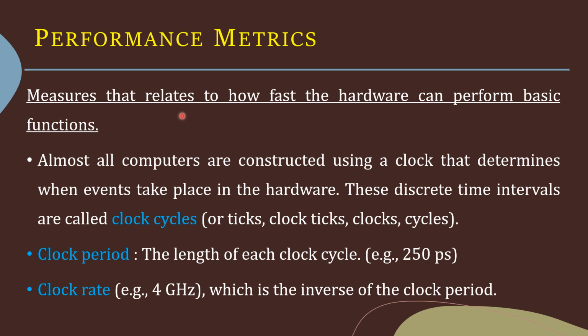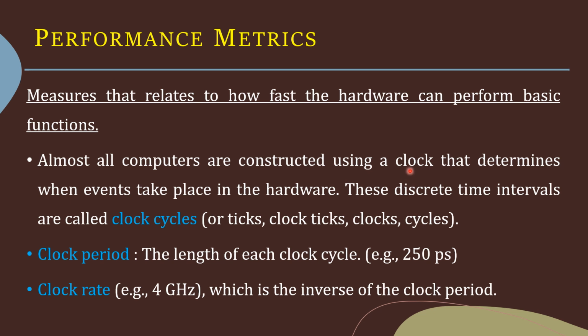Now let's discuss some measures which relate to how fast the hardware can perform basic functions. Almost all computers are constructed using a clock signal which determines when events can take place in the hardware. These discrete time intervals are called clock cycles, also called ticks, clocks or cycles.